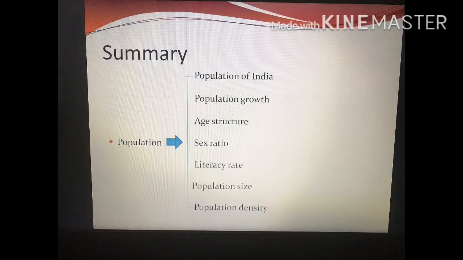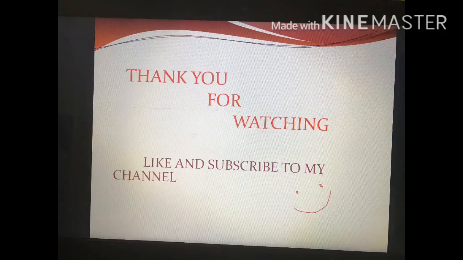Okay, now the summary of this lesson, the total lesson we have seen. These are the topics we covered: population of India, population growth, age structure, sex ratio, literacy rate, population size, and population density. These are the topics we covered in the total lesson, and these are there in the textbook even. So this is detailed information, and you can take it as notes.